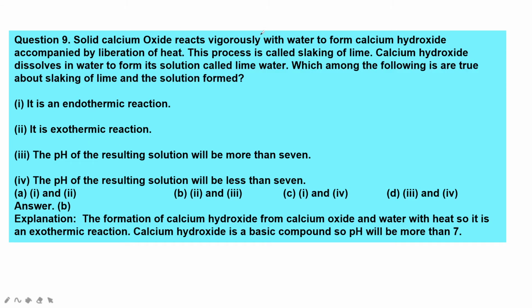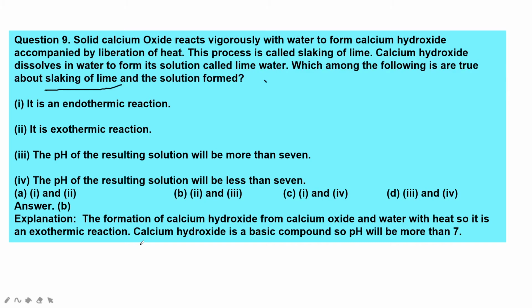Solid calcium oxide reacts vigorously with water to form calcium hydroxide accompanied by liberation of heat. This process is called slaking of lime. Calcium hydroxide dissolves in water to form its solution called lime water. So which among the following is true about slaking of lime and the solution which is formed? It is an endothermic reaction, exothermic reaction. The pH of the resulting solution will be more than 7. The pH of the resulting solution will be less than 7.